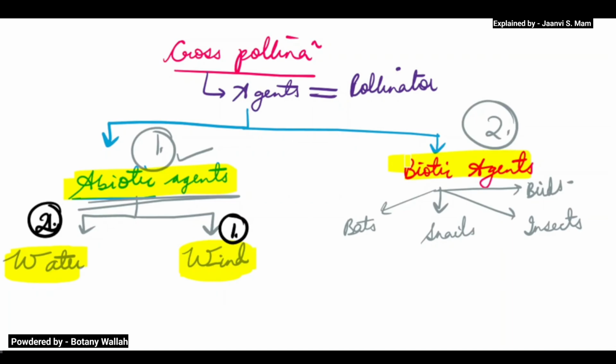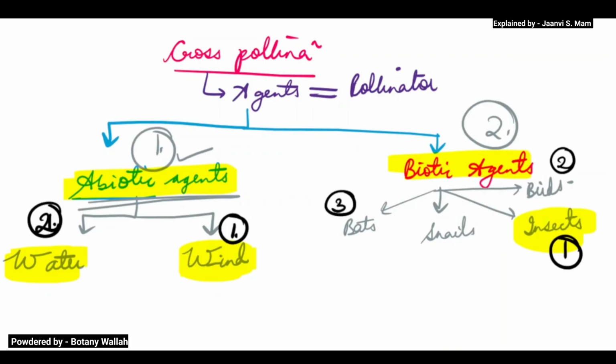Okay, biotic agents, like I told you how many types we are going to study. Firstly, we will study insects, which is very important. Secondly, we will study birds, and third, we will study bats.